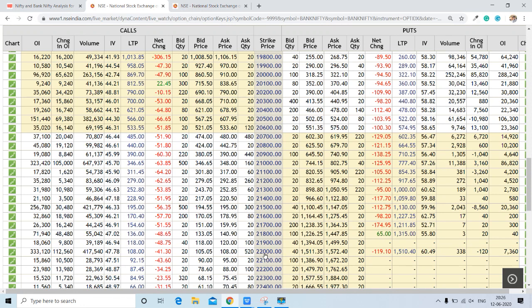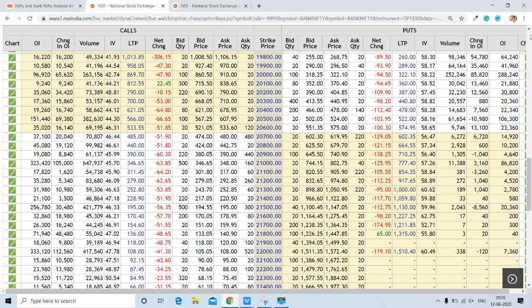22,000 strike. Here is the 22,000 strike, where we have the highest resistance, with 3,33,000 contracts open, and also 1,12,000 contracts added today only. And the second highest resistance is here, around 3,23,000 contracts open at 21,000, and also 1,05,000 contracts added today only over here. That is change in OI.